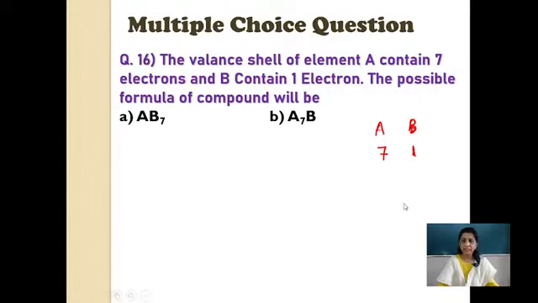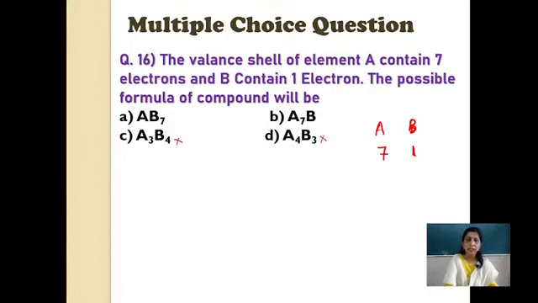Okay, AB7, A7B, A3B4, A4B3. Now first thing children, it's not like these together must be 7 as the addition because 7 is given here. So ये नहीं आएगा. This is given for 7 addition. Now either this will be there or this will be there because either I can write A7B or I can write down AB7 with cross. Which one is correct out of this?